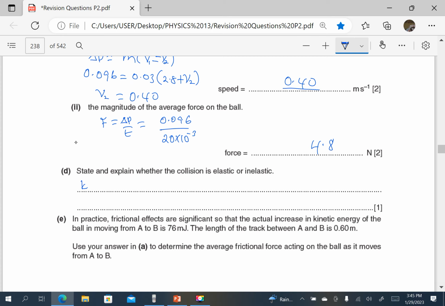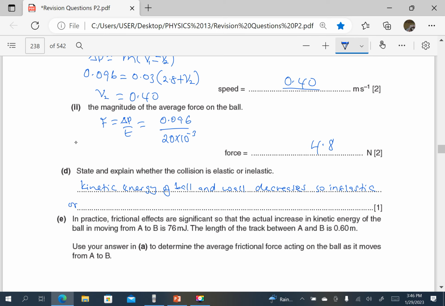So we say kinetic energy of the ball and the wall decreases. So it is inelastic.